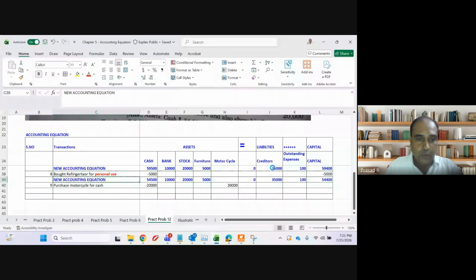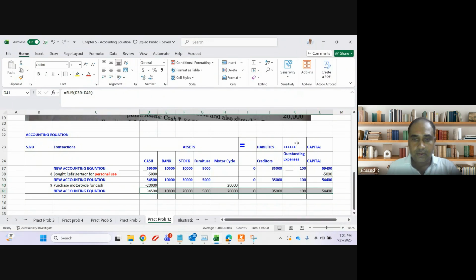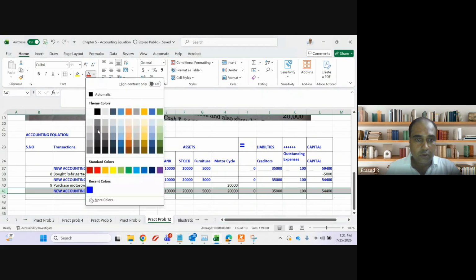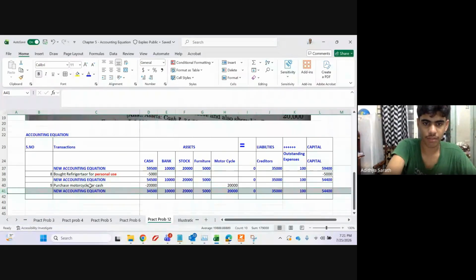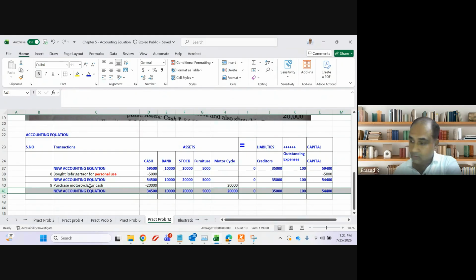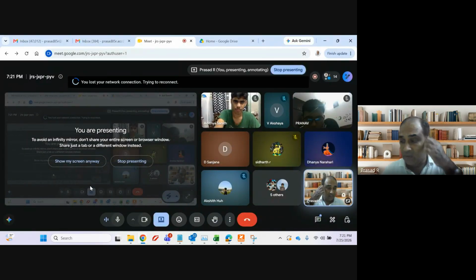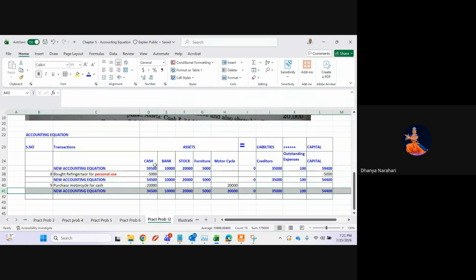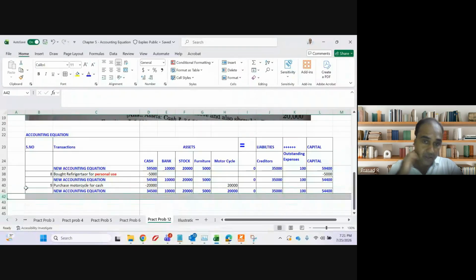New accounting equation. This is my new accounting equation. Any doubt, guys? No, sir. No doubt. Dania, you are clear on this presentation? Please don't change the presentation, otherwise the whole answer will lose its meaning. How many assets? 1, 2, 3, 4, 5 assets are there. Clear? Yes. Let's move to the next one.